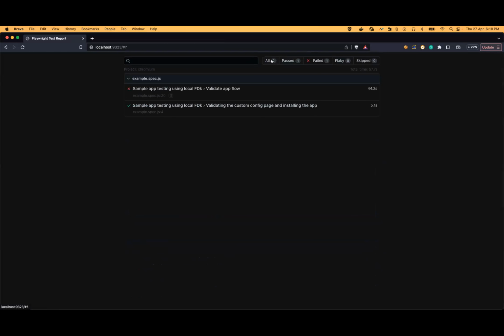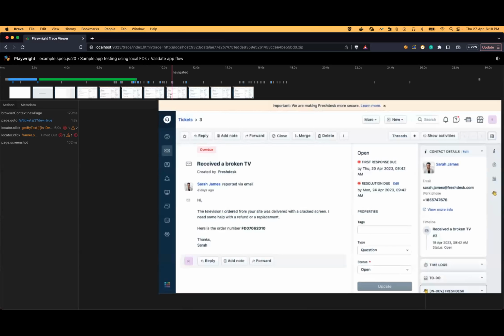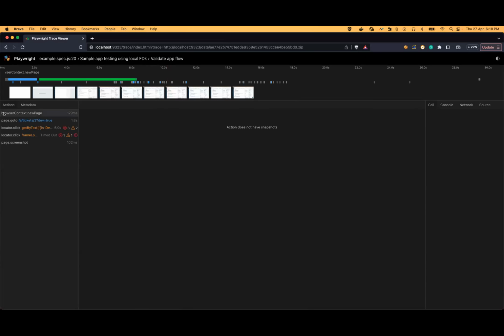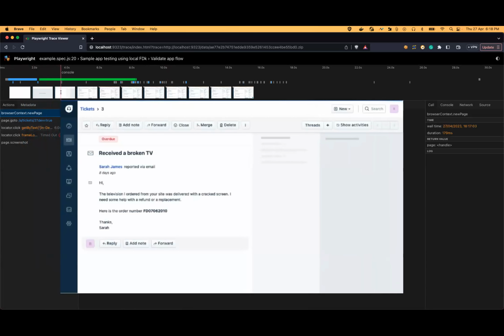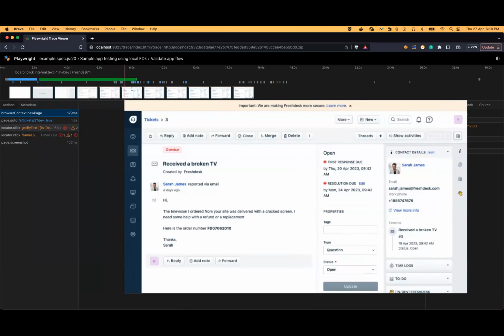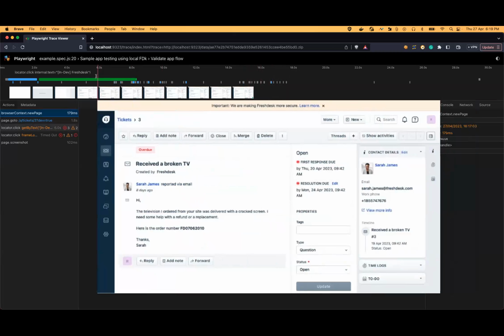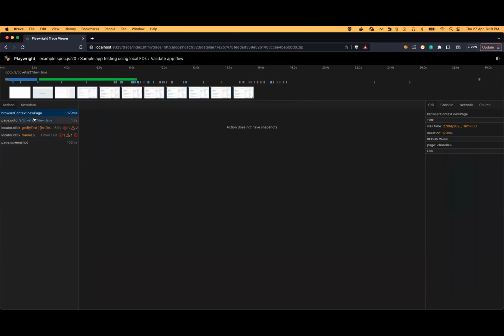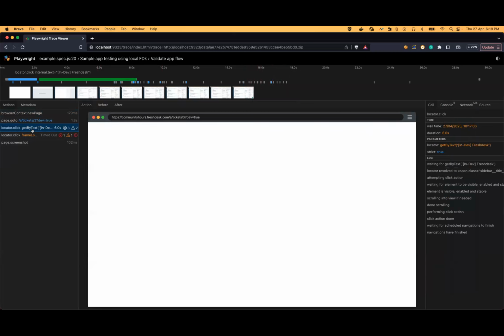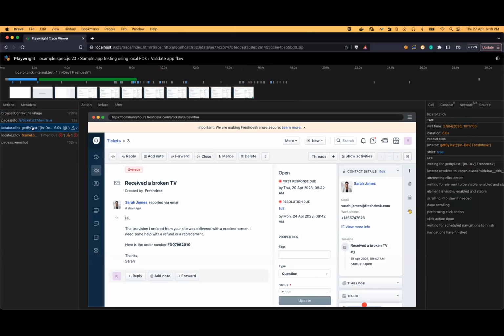If we go to the report once again, there would be a symbol similar to a jail. If we click on it, it would provide us the total traces. At first, what happened? It says that the browser opened and all the states of what happened. It would provide a script tracer. If we go into detail, we can see that the element got clicked, but there is some issue over here.